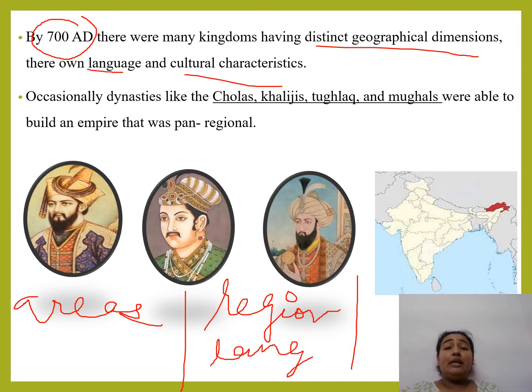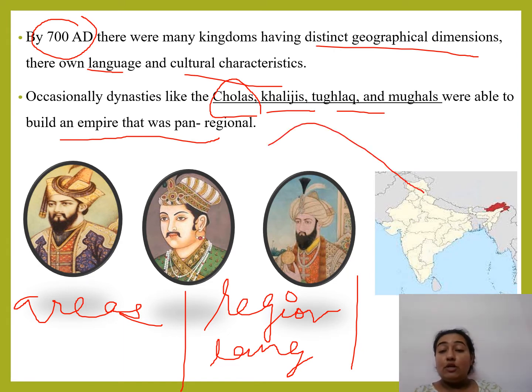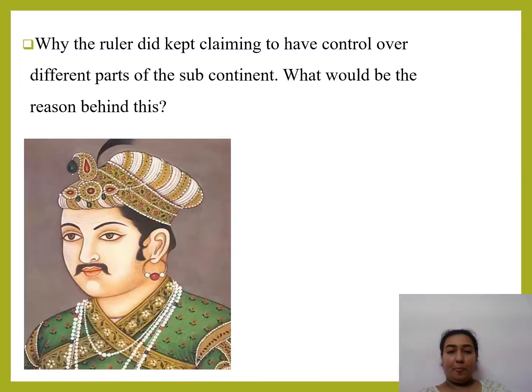Now, occasionally dynasties such as Cholas, Khiljis, Tughlaqs and Mughals were able to build an empire that was pan-region. Pan-region means it was spread all across India. Now, why did the ruler keep claiming to have control over different parts of the subcontinent?